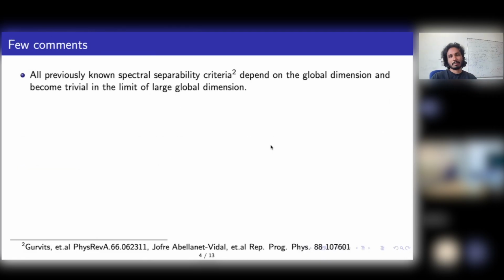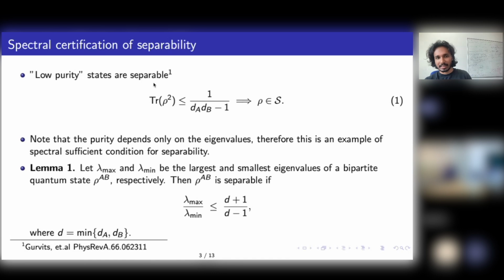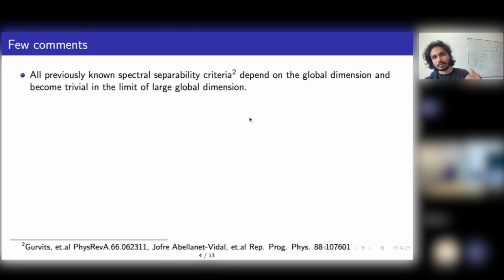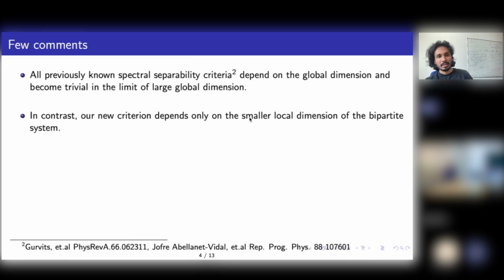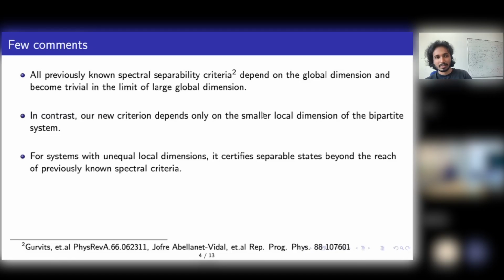Why is this important? In fact, all the previously known sufficient conditions, if you look at this recent paper by Anna Sanpera, they have many more sufficient conditions for separability. They all depend on the global dimension, right? And as the global dimension becomes bigger and bigger, the condition becomes smaller and smaller. So this inequality somehow shrinks to zero. This is what happens with all the known sufficient conditions in separability. In contrast, our criterion only depends on the smaller local dimension. It doesn't depend on the larger dimension. So if you have a system with unequal dimensions, where Alice and Bob have different dimensions, then it can certify separable states which previous conditions cannot certify.